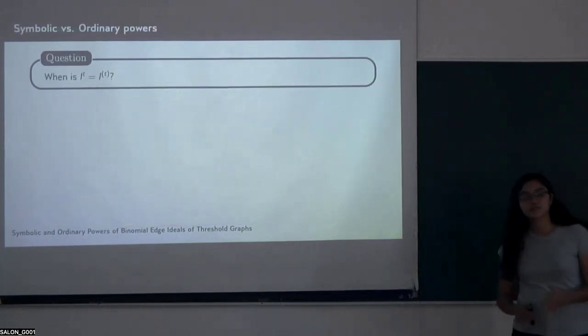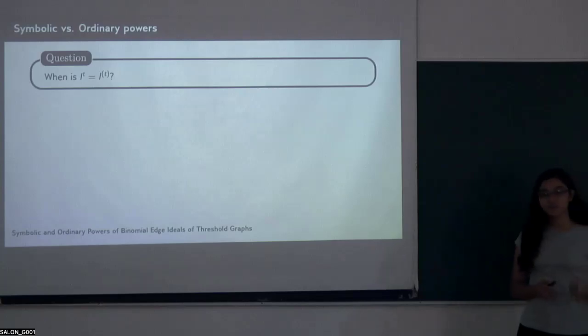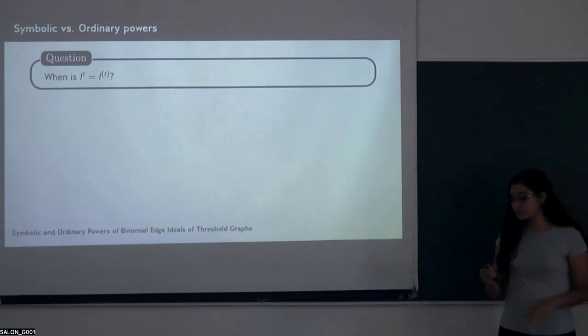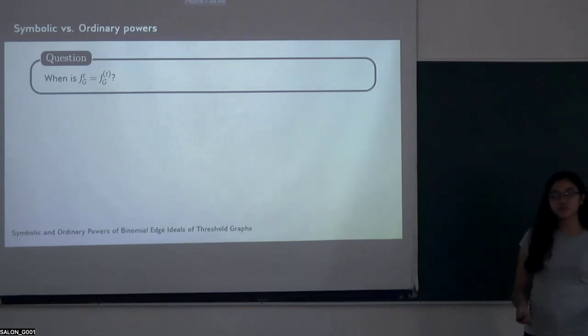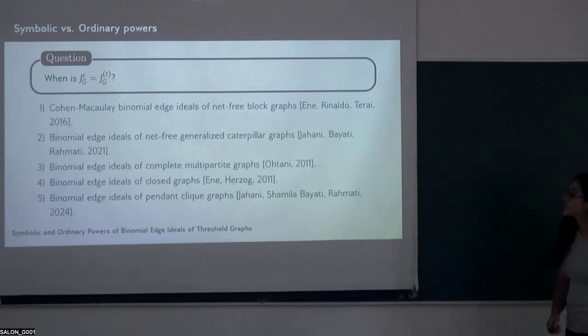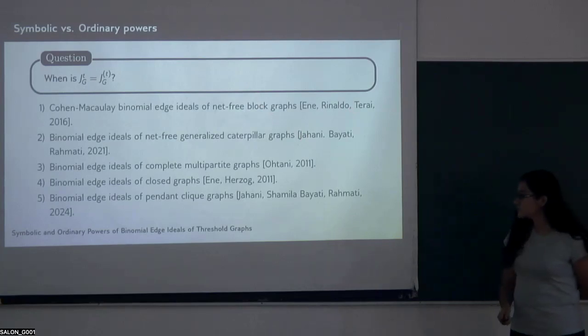Now, it turns out that the symbolic and ordinary powers do not always coincide. For the purposes of this project, we wonder when they do for binomial edge ideals. Previous work has been done, and it has been proved for a bunch of families. This work has been done by Rinaldo, Terai, Yahani, Bayati, Ramati, Otani, Herzog, and Shamila Bayati.